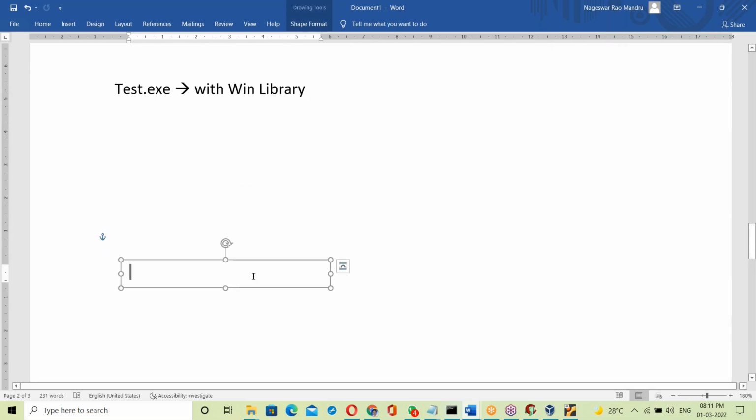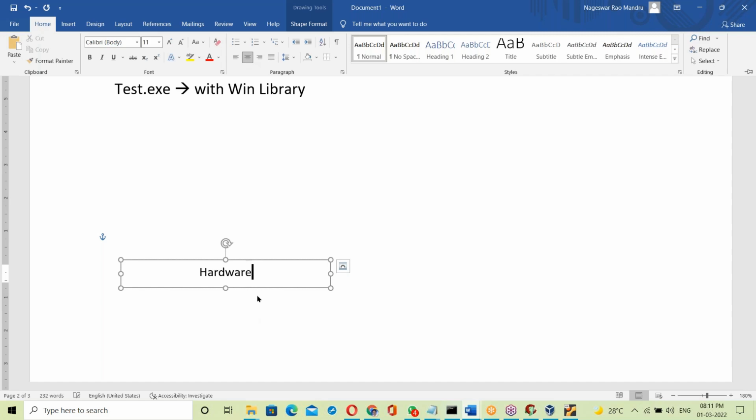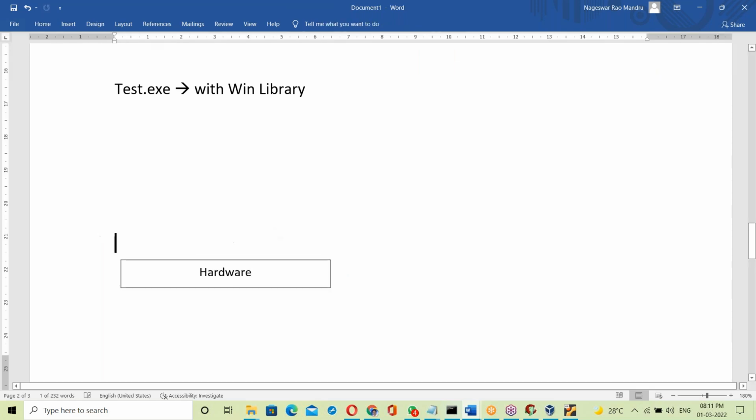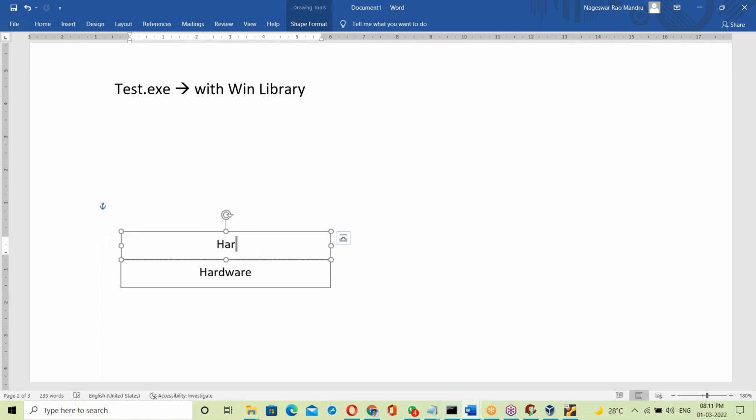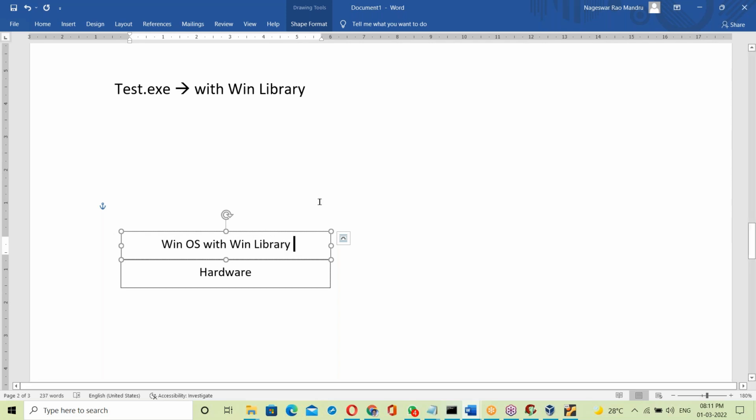See, hardware, and on top of the hardware, Windows OS with the Windows library.